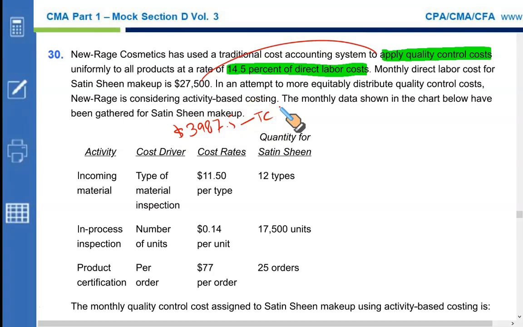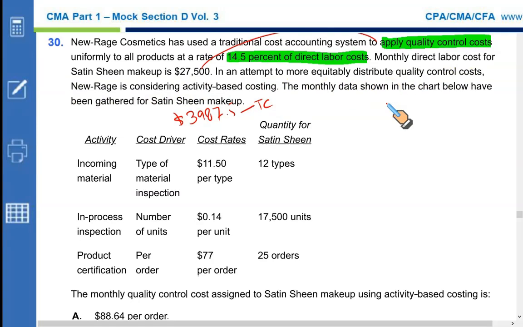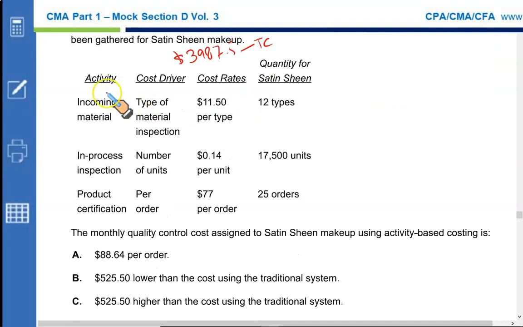Now, in an attempt to more equitably distribute quality control costs, New Age is considering activity-based costing. The monthly data shown in the chart below have been gathered for satin sheen makeup. The first activity is incoming materials, with the activity cost pool being material inspection, the driver is types of material, and the cost rate is 11.5 per type.